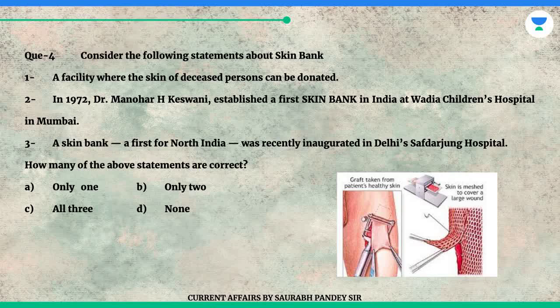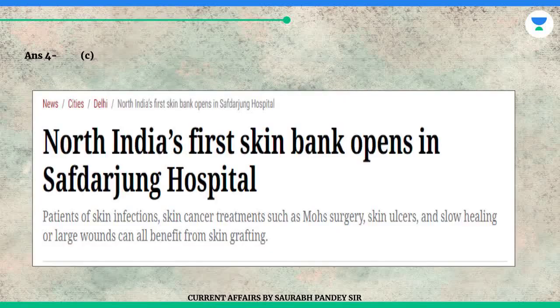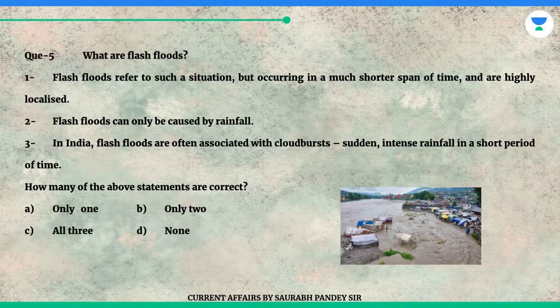How many of the above statements are correct? A. Only 1. B. Only 2. C. All 3. D. None. The answer is C. Question 5. What are flash floods? 1. Flash floods refer to such a situation, but occurring in a much shorter span of time and are highly localized.